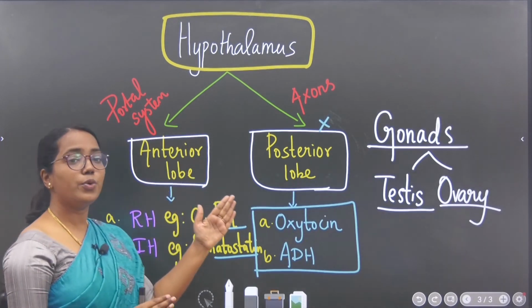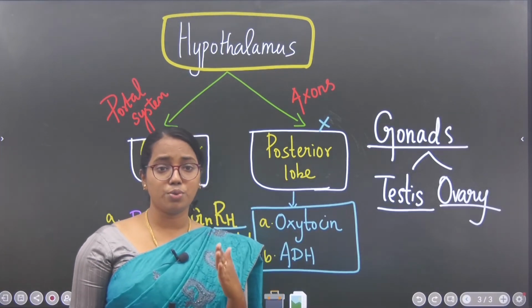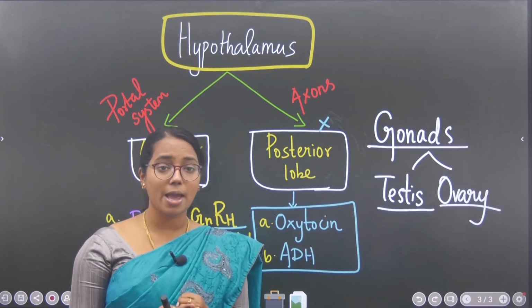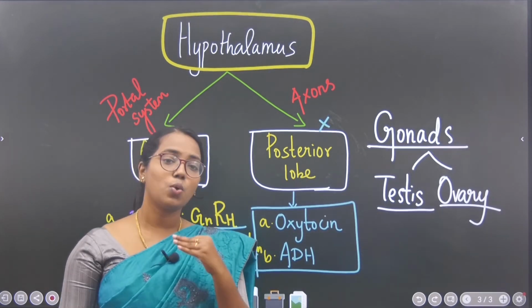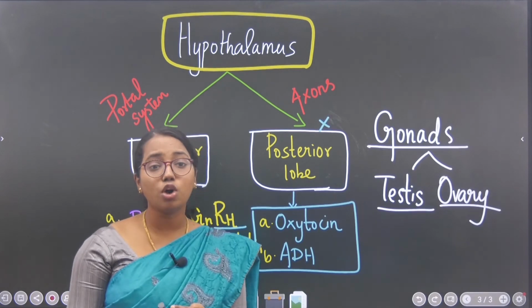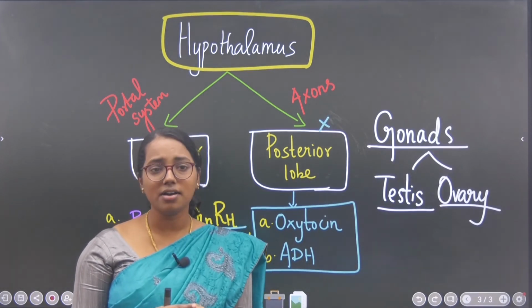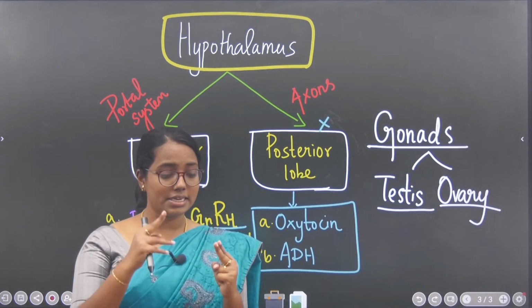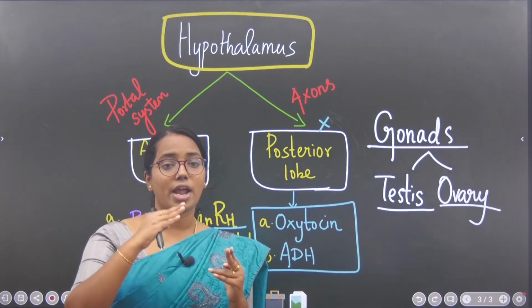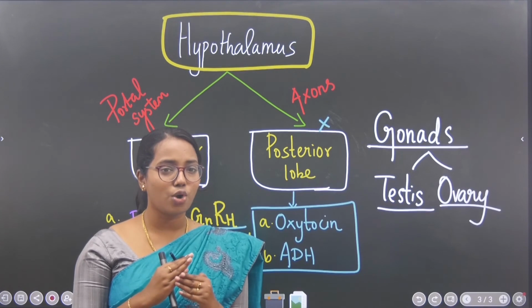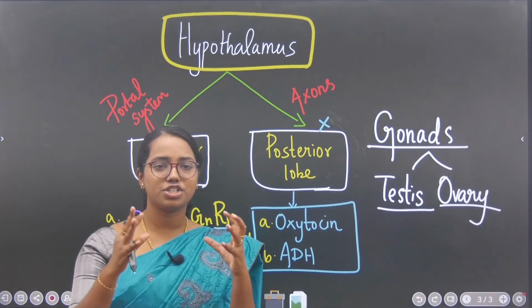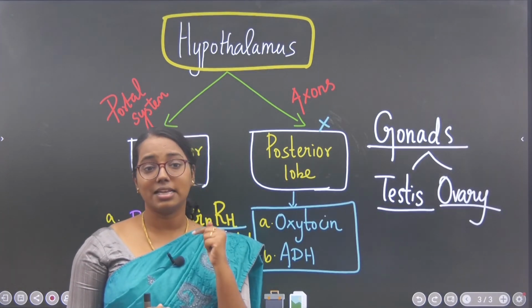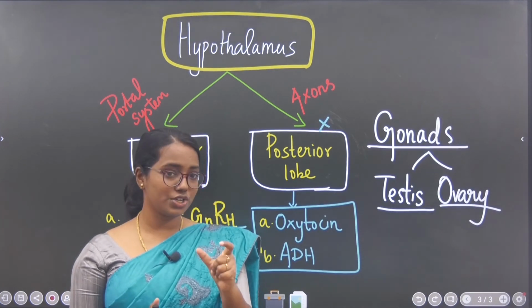So this is all about hypothalamus, a very short video which gives you clear idea about what is hypothalamus, where it is located, what is the function of hypothalamus, what are all the hormones which is directly secreted by the hypothalamus, which is nothing but oxytocin and ADH. In other cases, it releases only releasing hormone and inhibiting hormone. This is the short lecture about hypothalamus. In the next lecture, I'll be discussing the pituitary gland.